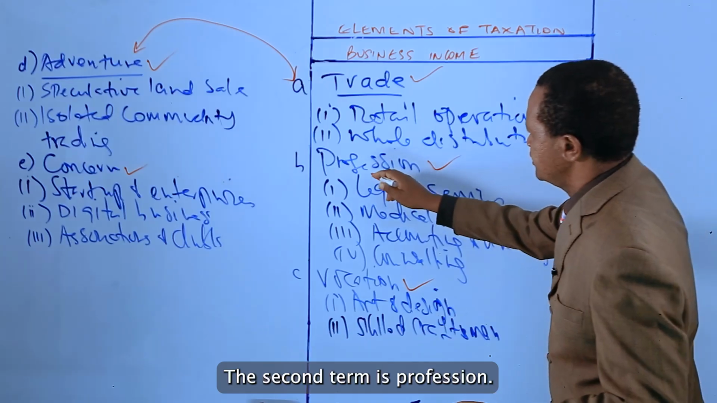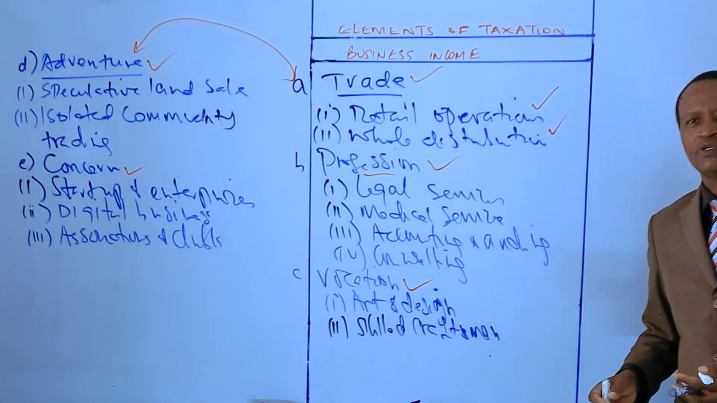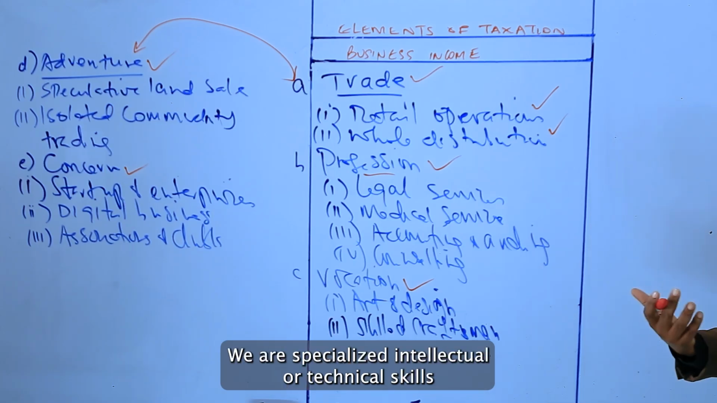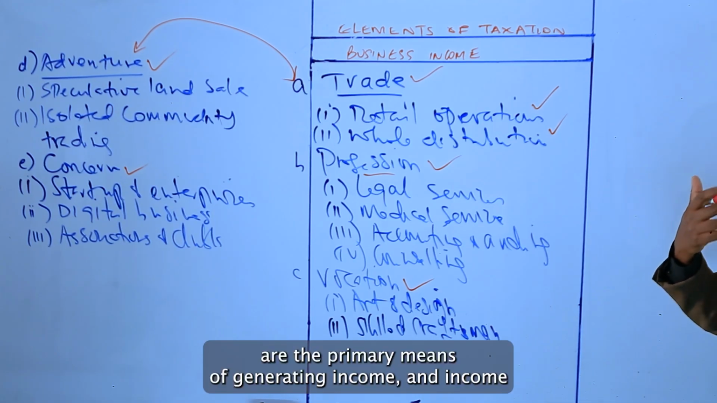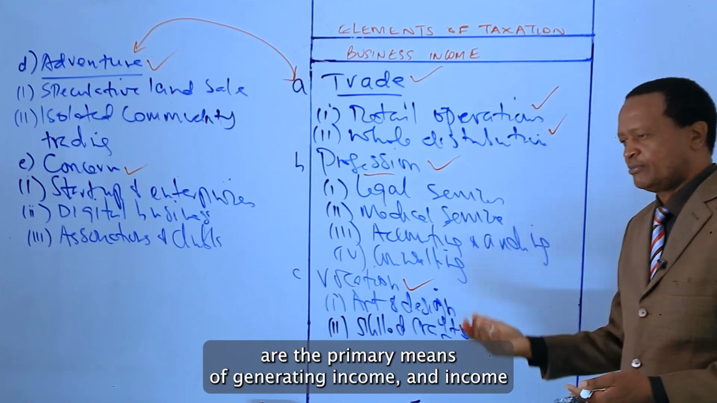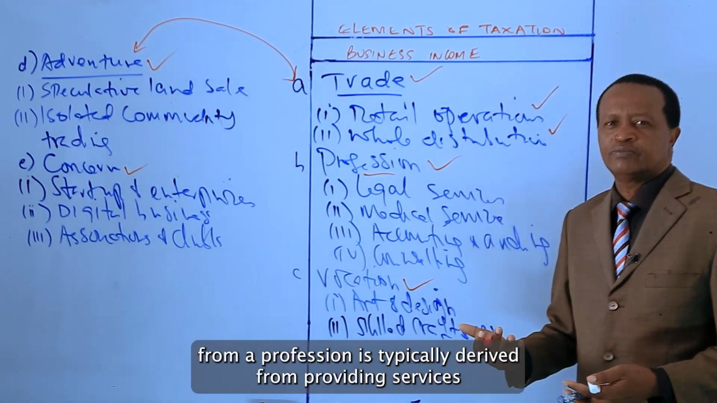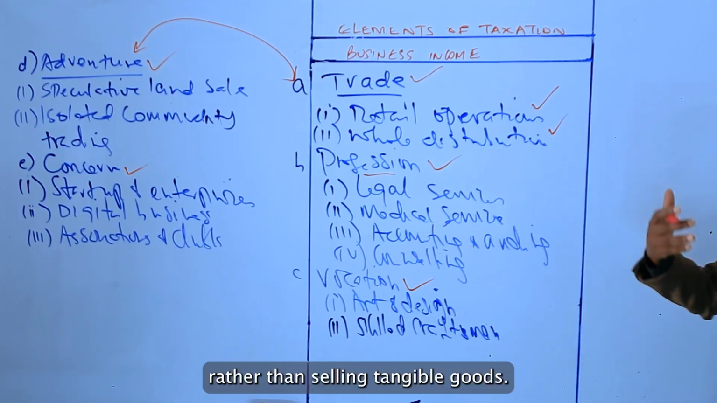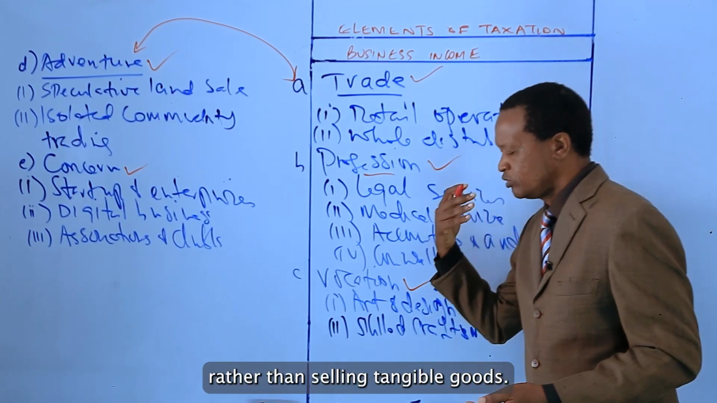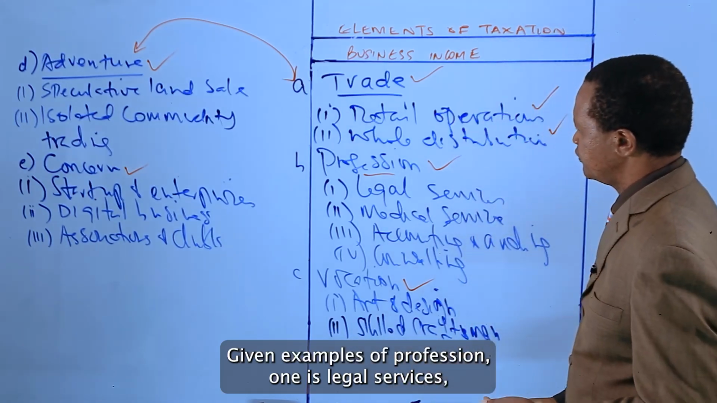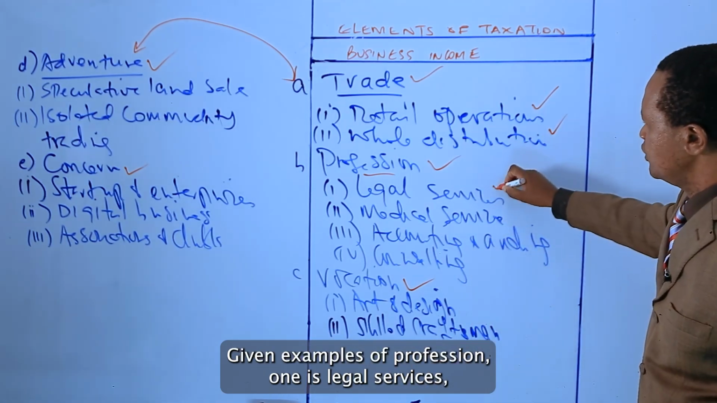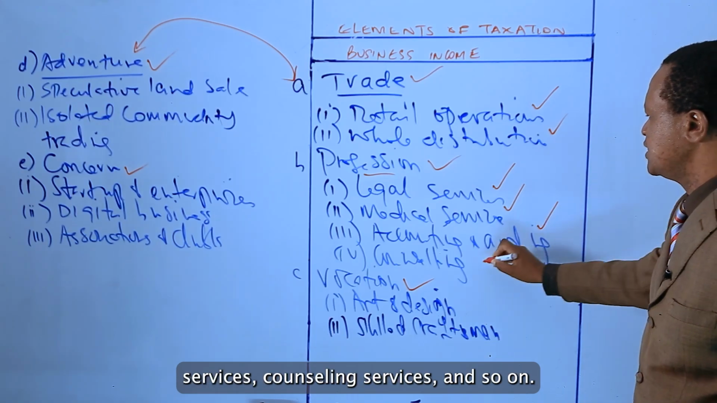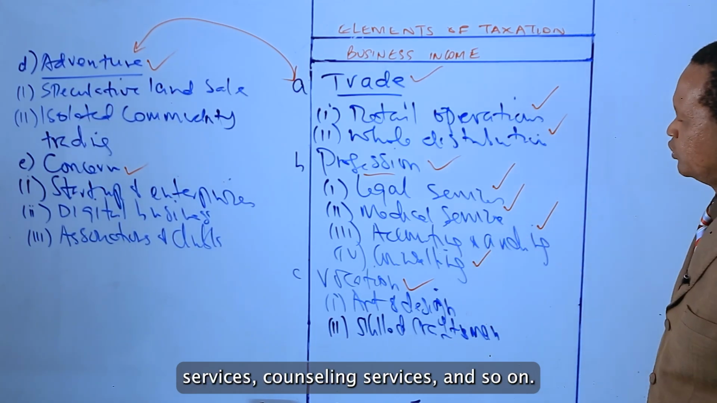The second term is profession. We find profession as activities where specialized intellectual or technical skills are the primary means of generating income. And the income from a profession is typically derived from providing services rather than selling tangible goods. We've given examples of profession. One is legal services, medical services, accounting and auditing services, counseling services, and so on.